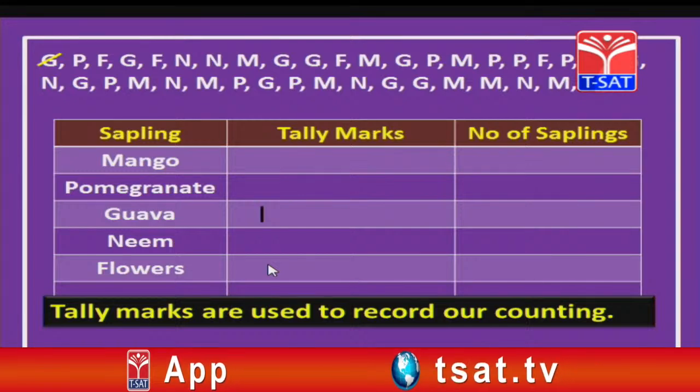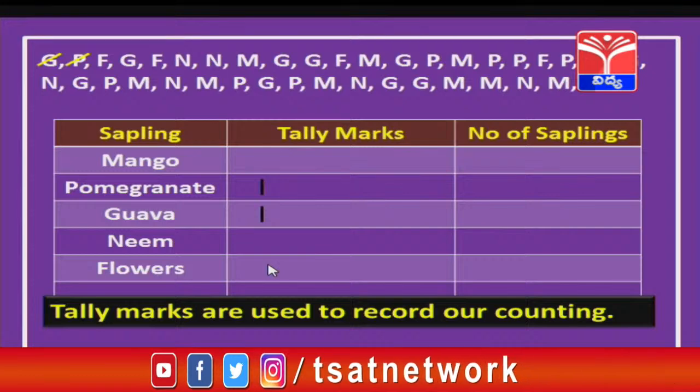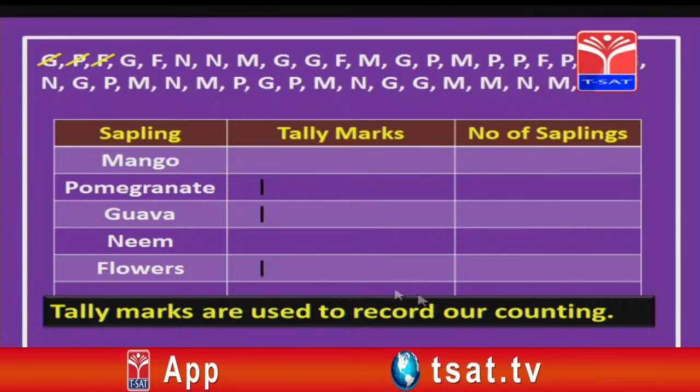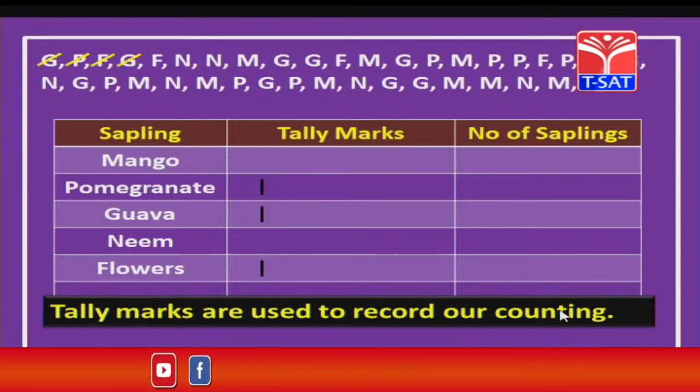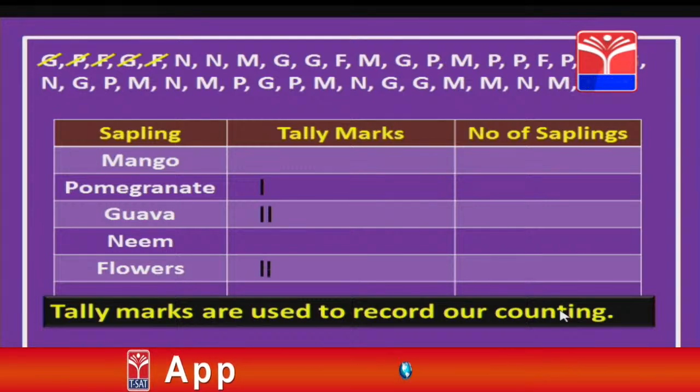Now, what is the next one, children? Yes, P. Cut P and then against pomegranate we are going to draw a small line. What is next, children? Yes, it is F. F stands for flowers. So, we cut F and against flowers, we draw a small line. Now, next we will go for G, that is guava. So, beside that line we are going to draw another line. Similarly, F for flowers and one more line after the first one in F.